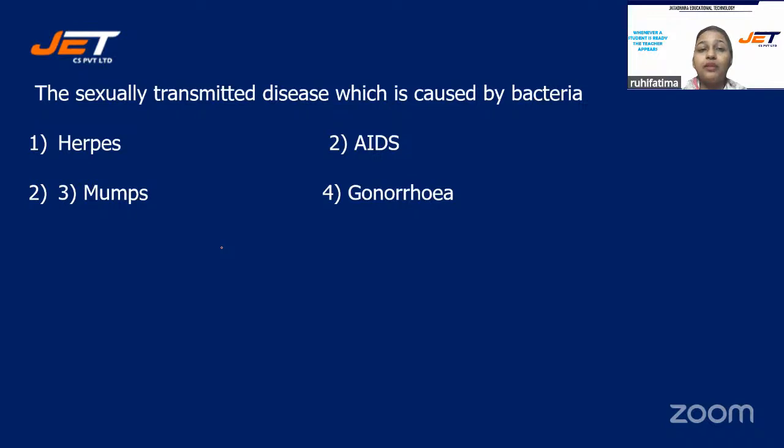Next one. The sexually transmitted disease which is caused by bacteria. And your options are number one, herpes, number two, AIDS, number three, mumps, or is it number four, gonorrhea? The STD, that is sexually transmitted disease, which is caused by bacteria. Herpes, AIDS, mumps, or gonorrhea.